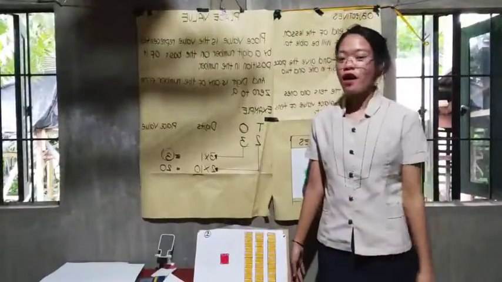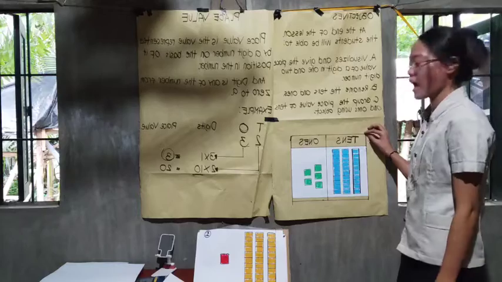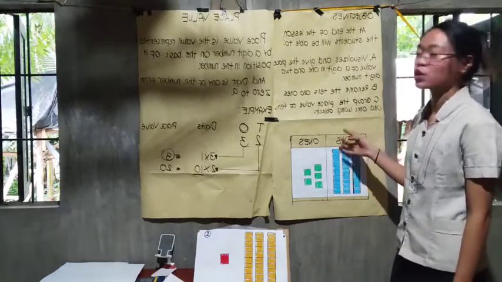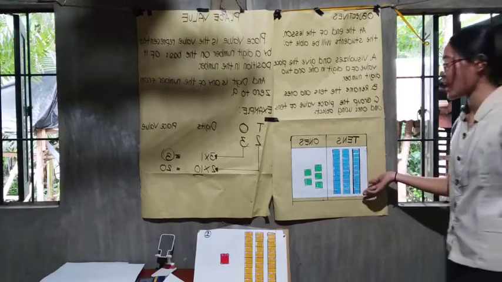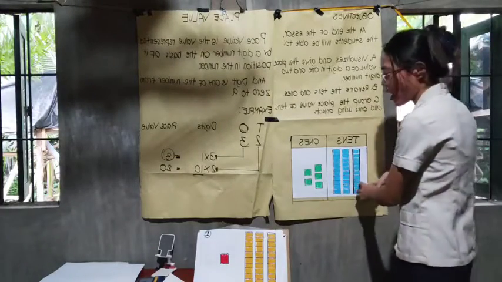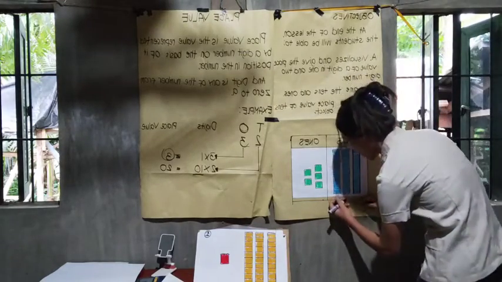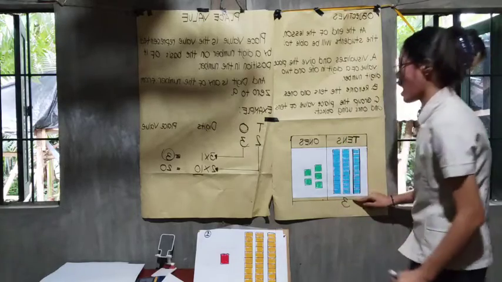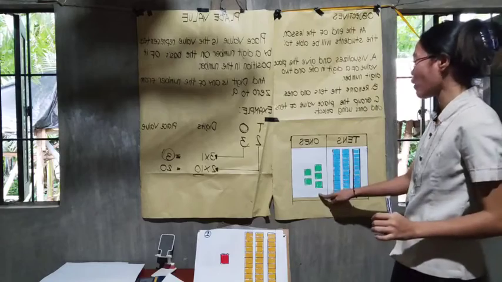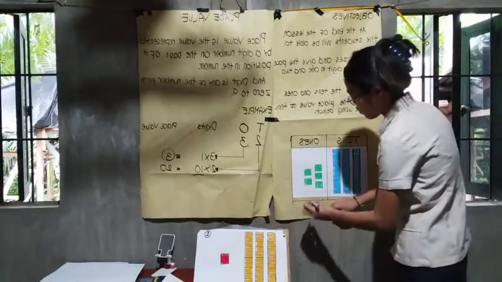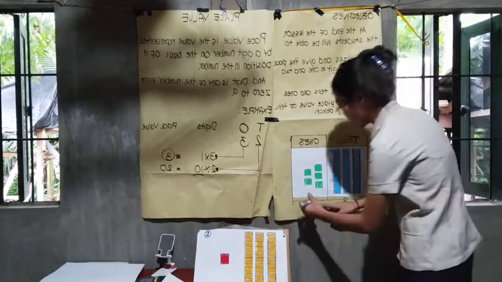Okay. So, we have another example. We use a place value chart and look for patterns and find the groups of tens. So now, how many groups of tens do we have? 1, 2, 3. Okay, so 3. And how many ones are there? 1, 2, 3, 4, 5.